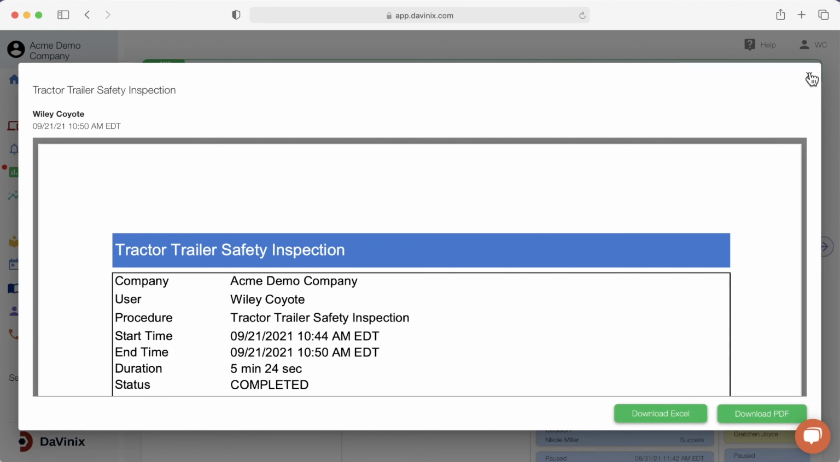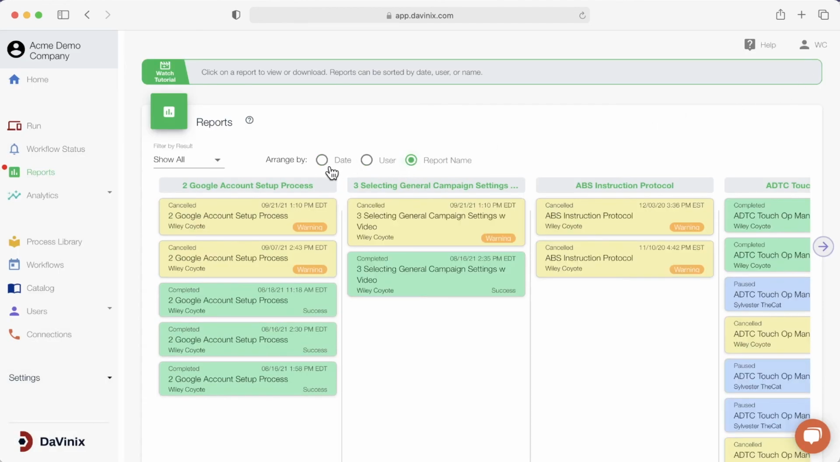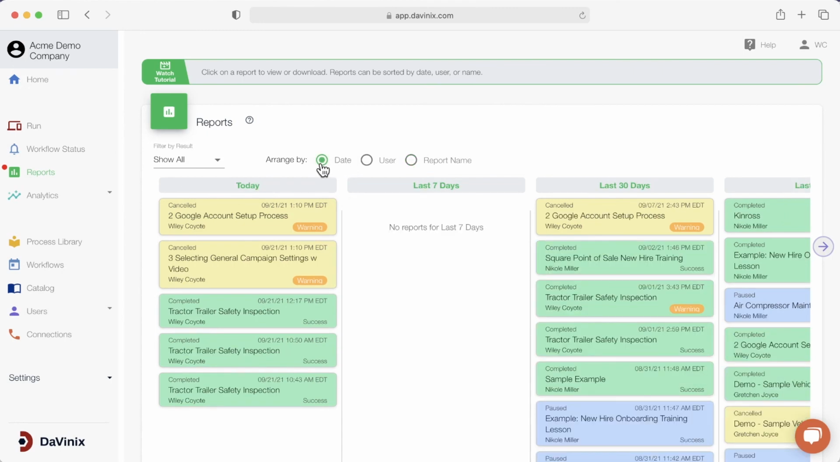The DaVinix platform is easy to use, easy to implement, and easy to maintain. You can be up and running in minutes.